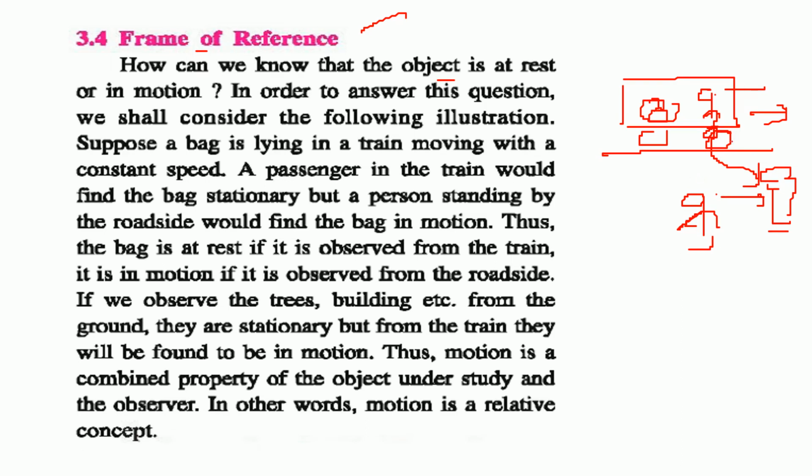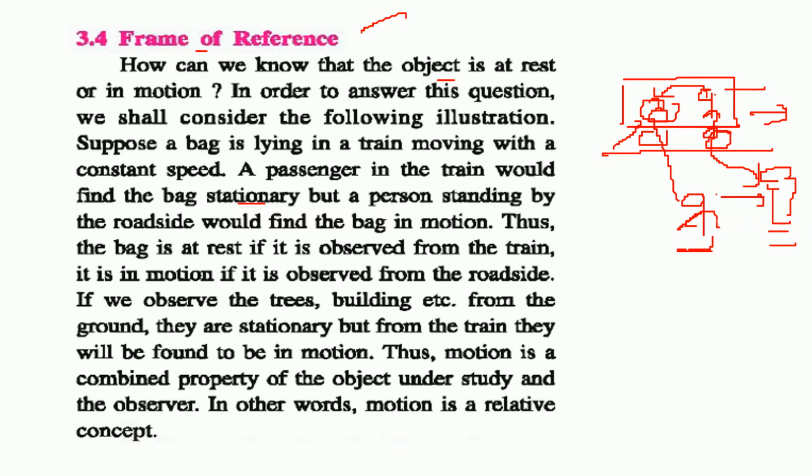So it all depends on the scenario and the frame of reference. A person in the train would find the bag stationary, as I said. But the person who's standing by the roadside would find this bag in motion. So this bag, observed from the train, is in motion. He is observing it. But if you observe this tree, the building which is outside, they are stationary.